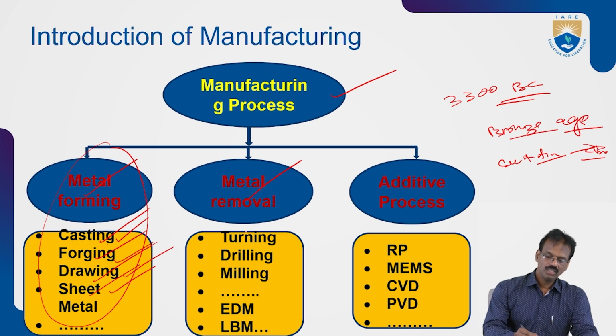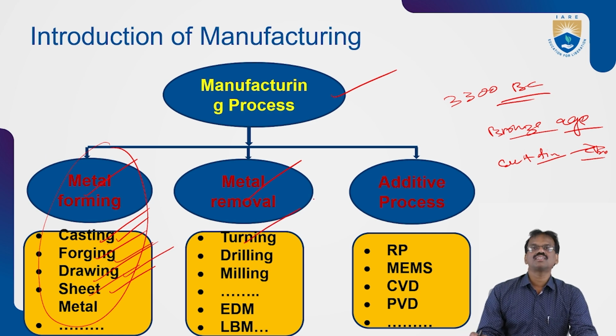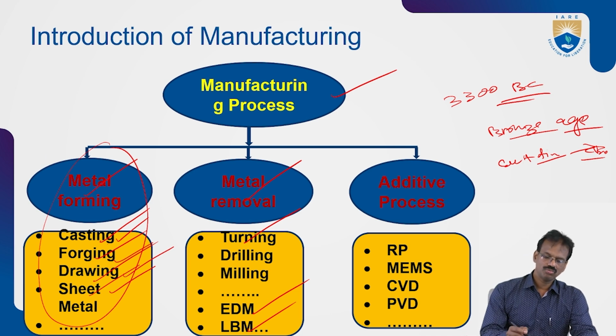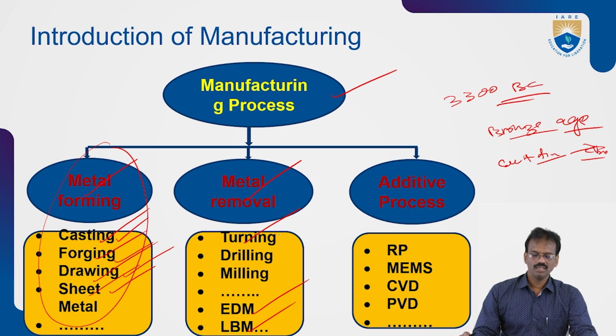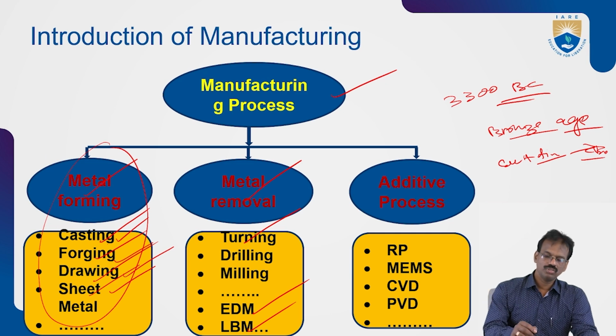Here we'll see the turning process, drilling process and milling process, and some advanced processes like EDM, electric discharge machining, and laser beam machining also. So all these machinings. Here we'll see cutting of material, removal of material from the raw material or from the object to get the desired shape. So this is the metal removal process.